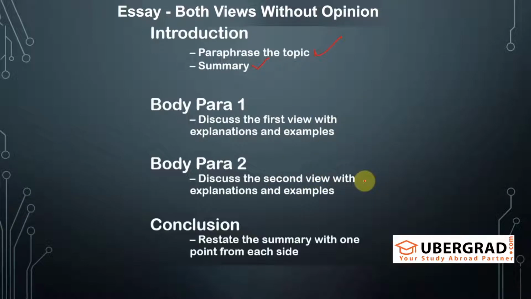Since there is nothing called favored view over here because our opinion is not asked, we will simply, being neutral, discuss both the views. That's it. In the conclusion, summarize the main ideas or 1 point from this side. Whatever you have written for your first view, just take that 1 point from that, 1 point from this para, and summarize both of them in the conclusion.